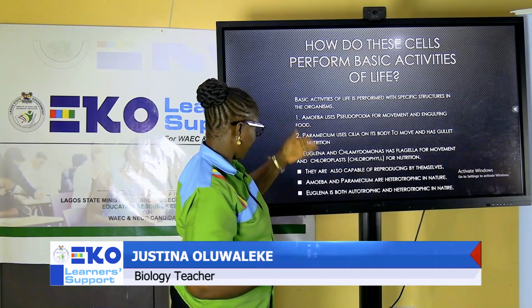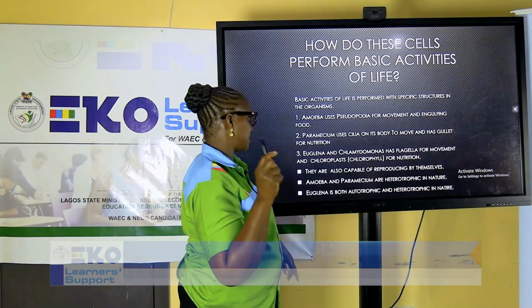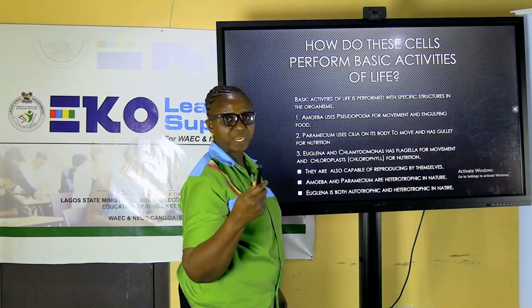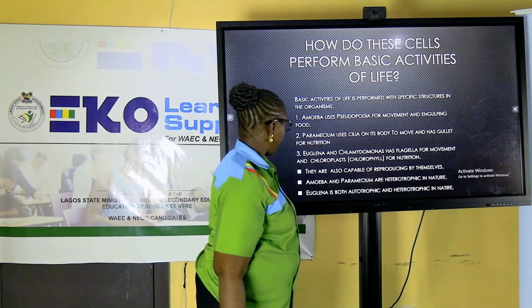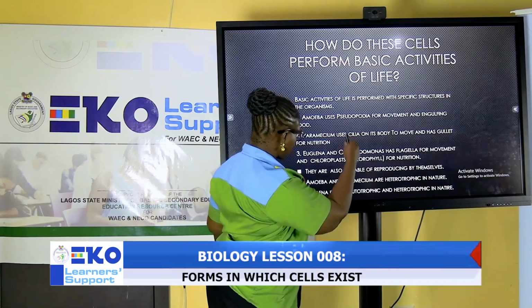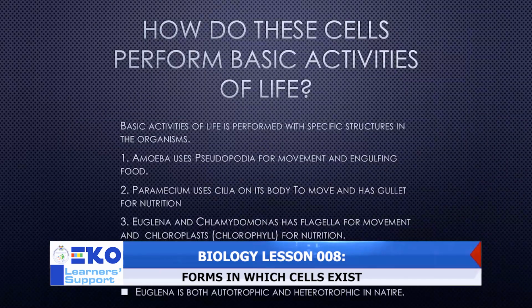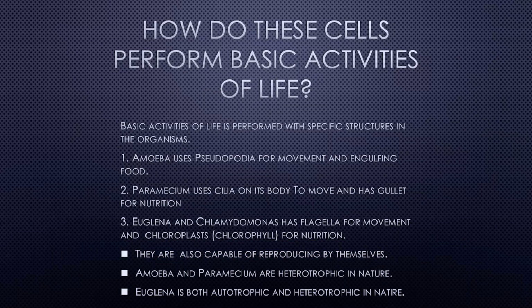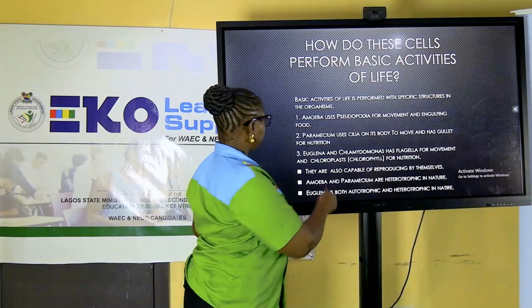Here I've highlighted some of the features or activities carried out by these single, solitary, independent cells that we have. For example, amoeba uses what is called pseudopodia. That is a plural form; singular is pseudopodium. It uses it for movement, and at the same time, it uses it to carry out feeding. How does it do that? It engulfs the food. That is not the subject of discussion today.